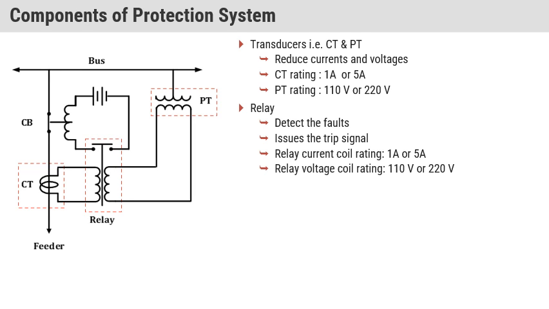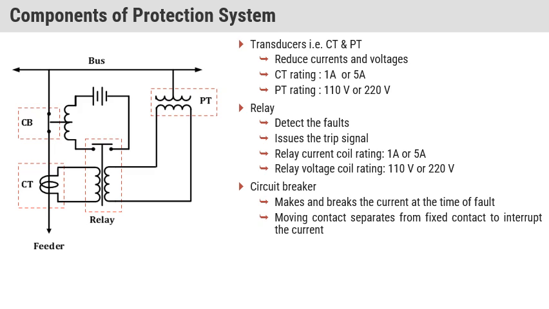So what does a relay do? Relay detects the faults and issues the trip signal. Relay current coil rating is 1 ampere or 5 ampere, and voltage rating is 110 volt or 220 volt. The relay acts whenever the current exceeds its limit, then this relay circuit will work. So the relay does two functions: it detects the fault and issues the trip signal.